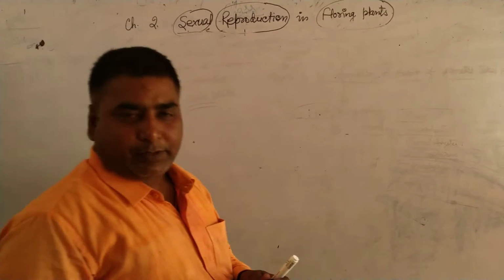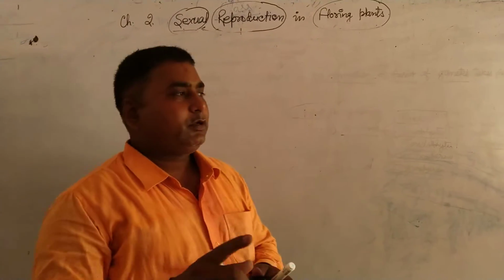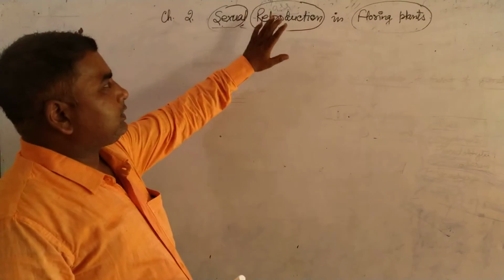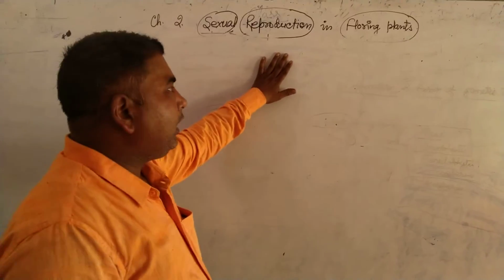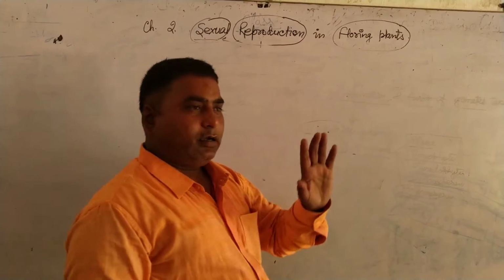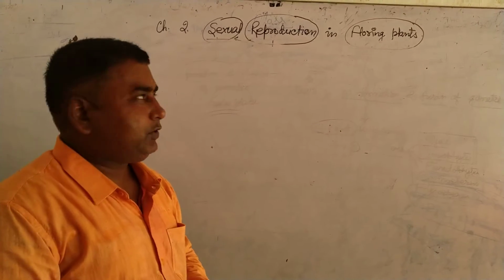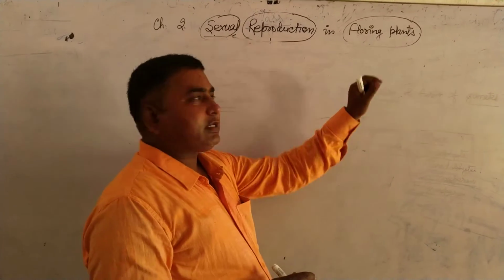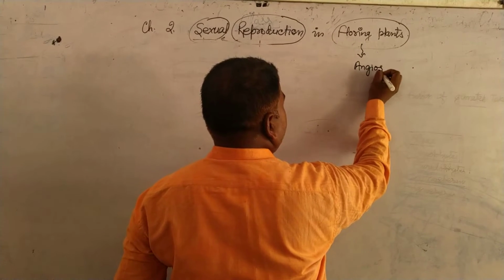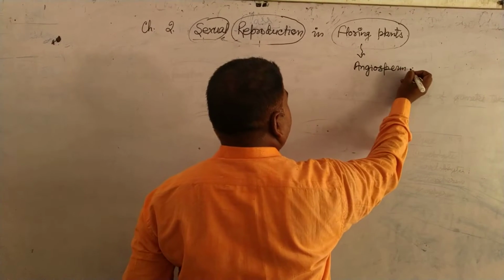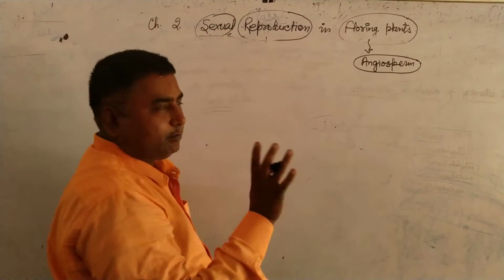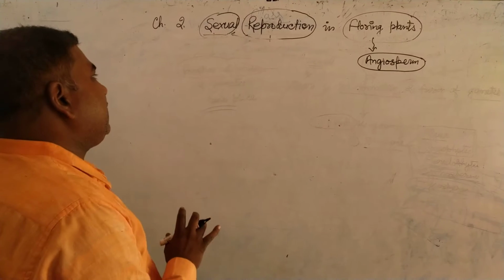In my previous video, you understood what sexual reproduction is and what flowering plants are. We discussed in my first video that flowering plants are angiosperms, meaning angiospermic plants are known as flowering plants because they bear flowers.